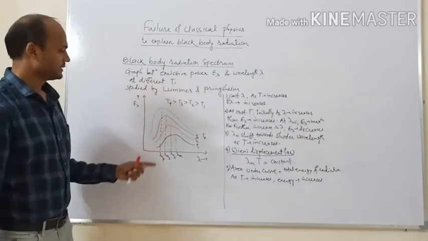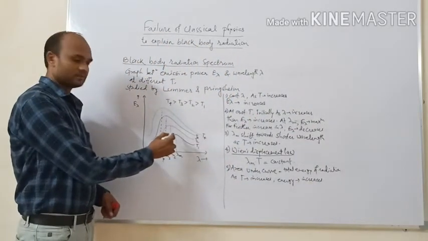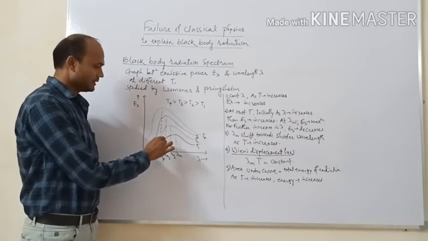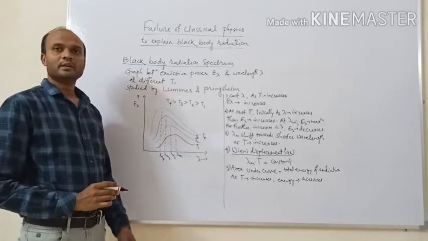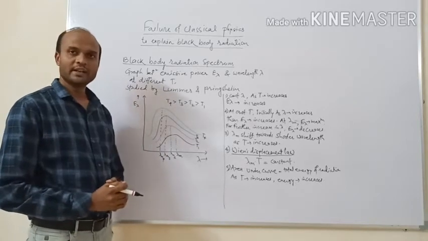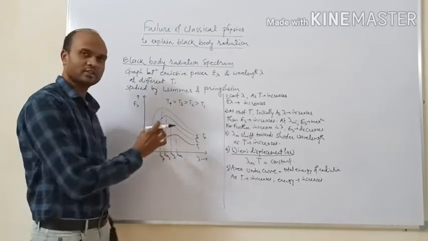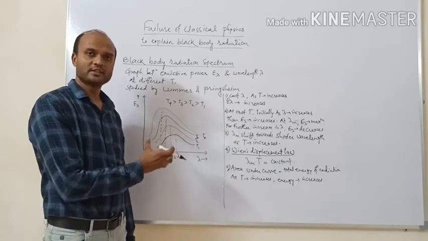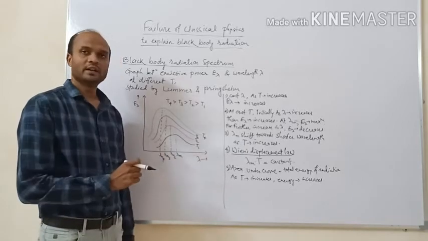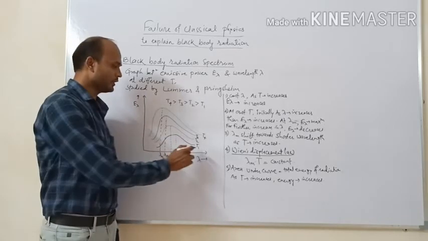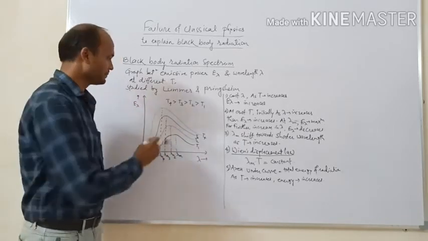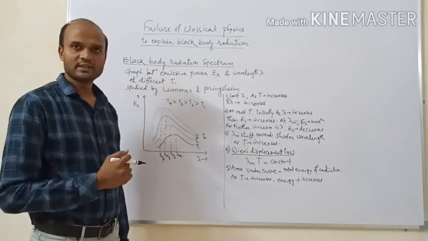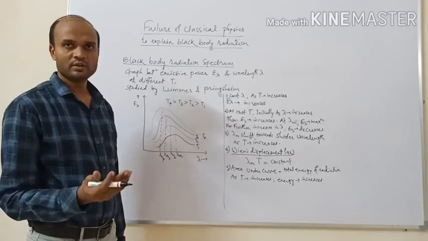So for the first curve, which is the lower one, if we measure the area enclosed by this curve, it is the smaller one. It represents the energy of the radiation. So obviously the energy of radiation corresponding to temperature T1 will be smaller. As temperature increases, the area under the curve also increases, so the energy of radiation also increases.